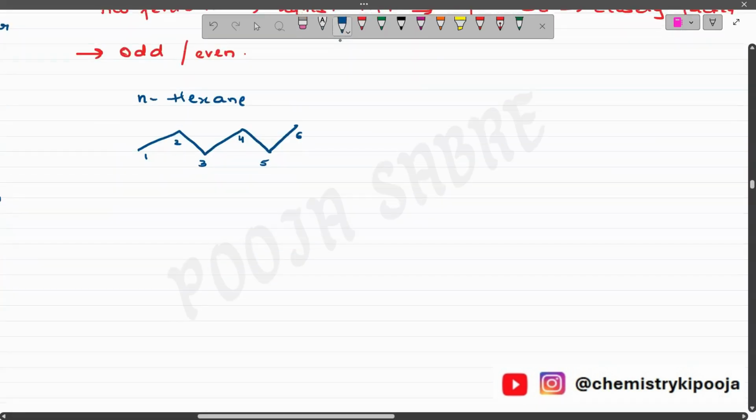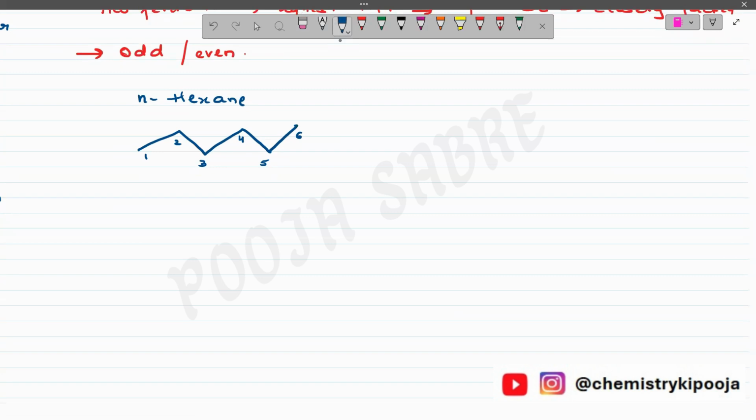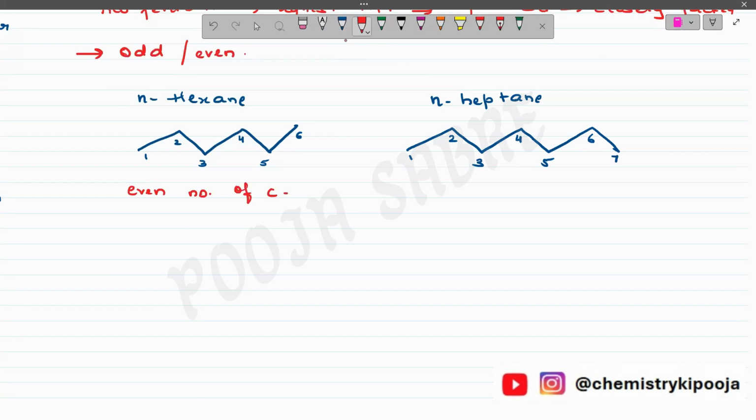Clear? So if I look into the structure of n-hexane, over here I can see that there is a carbon. And on the other hand, I have n-heptane. Let us take n-heptane. This is 1, 2, 3, 4, 5, 6, and 7. Now in this case, I can see that the first structure contains an even number of carbons, and the second structure contains an odd number of carbons.